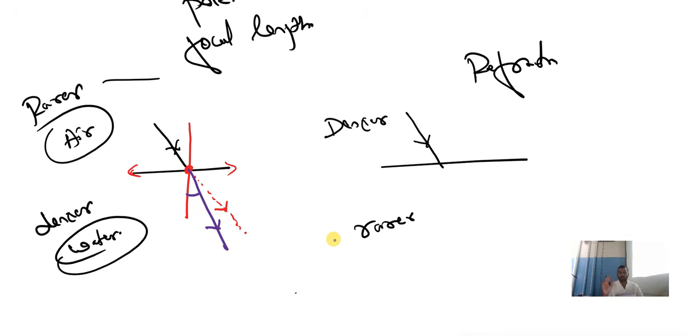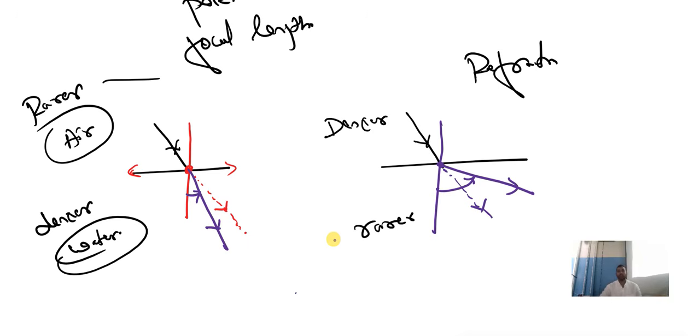Just tell them that when the pencil is inserted into the water, first the pencil was in the air medium, and some part of the pencil is dipped inside the water, which means it is moving in the denser medium. So it bends towards the normal. That is the give-reason question. Similarly, when the light is incident here, actually it should go straight, but it doesn't. Here we create a normal and the light is moving away from the normal.